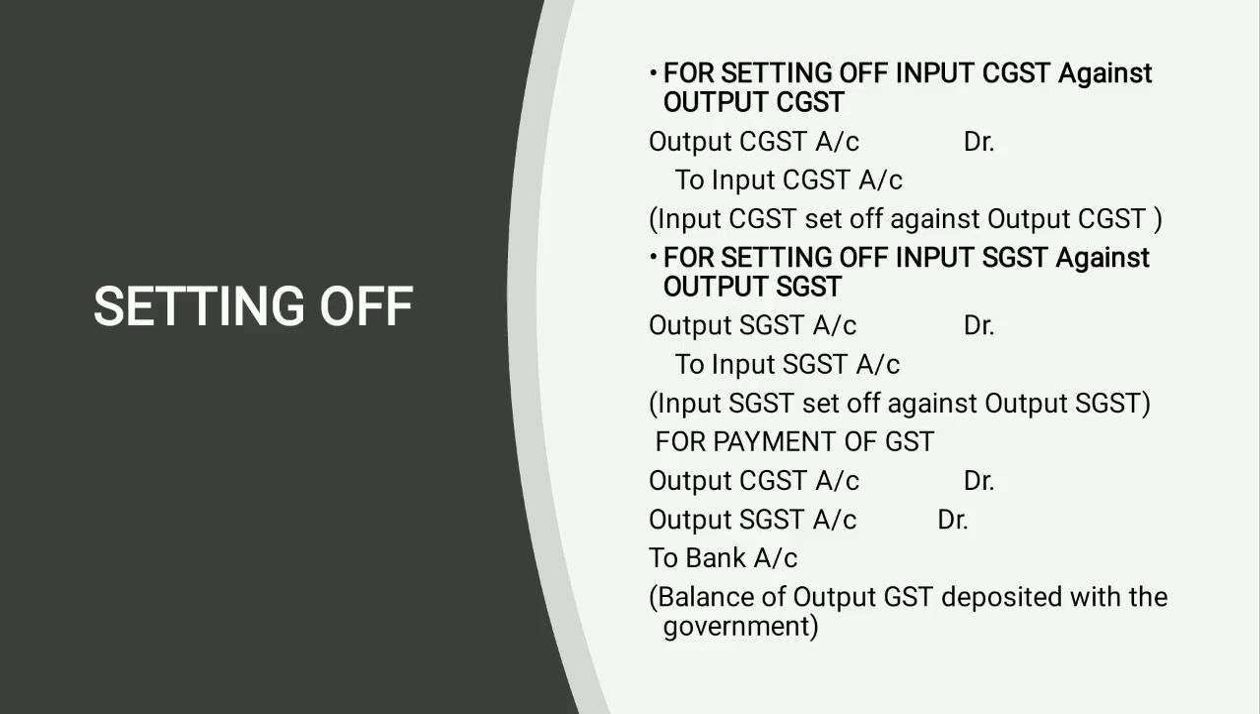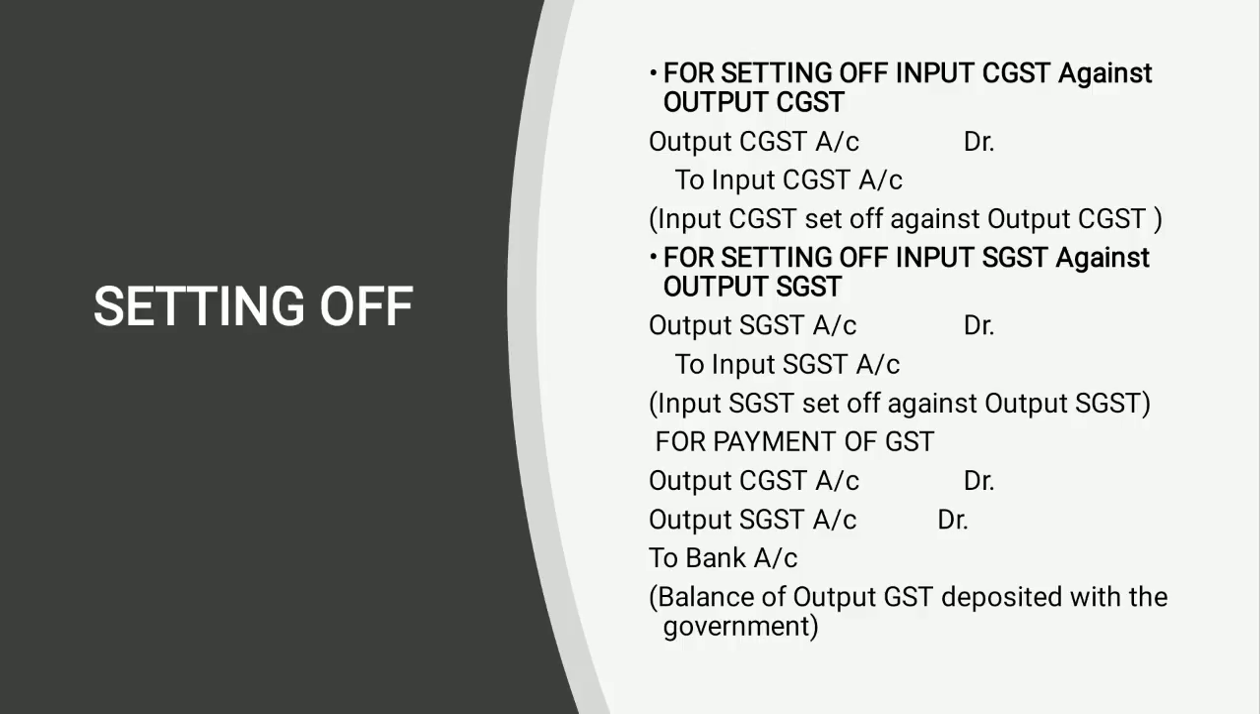So I'm moving to the setting off, but before the setting off I want to tell you one thing more. You have to pass the entries first and collect the data, like the CGST balance that arises from the debit and credit difference. You have to derive the data. First is the input CGST and the total balance of the output CGST from the entries made. In the same manner, the SGST input and output will be calculated.